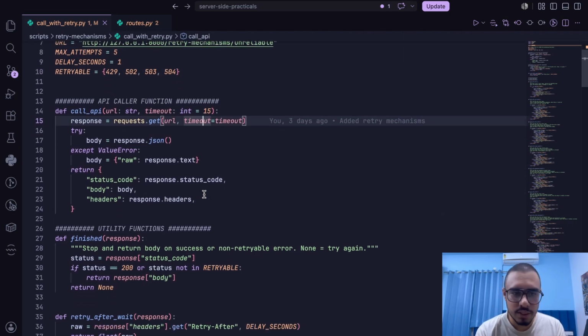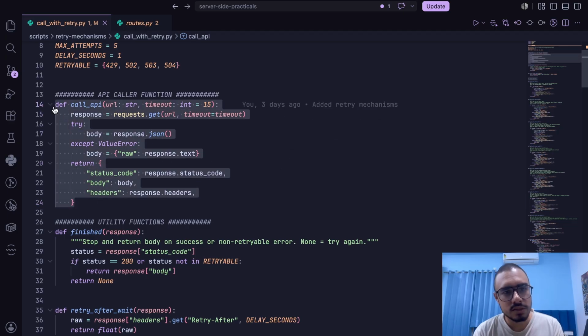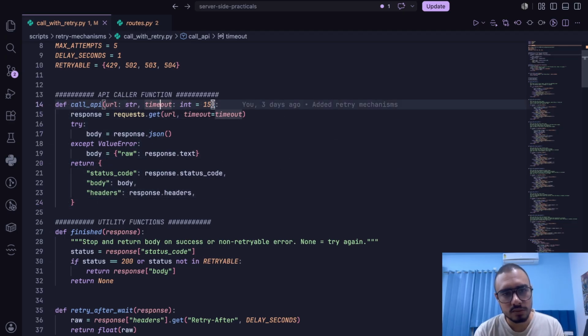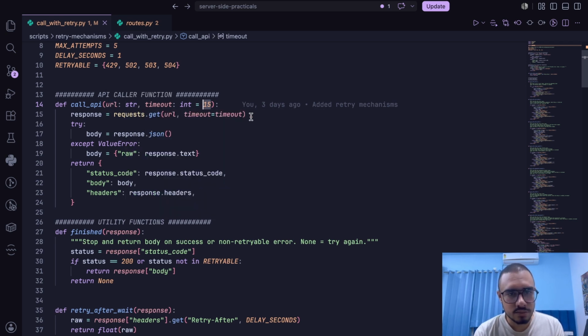And now about the utility functions that I've created. The first and foremost is the API caller. This will take in the URL with a timeout, which is fixed to 15 if nothing is given. We provide the URL here, and it basically sets the timeout and all, and calls this URL and handles the response as well. As simple as that.